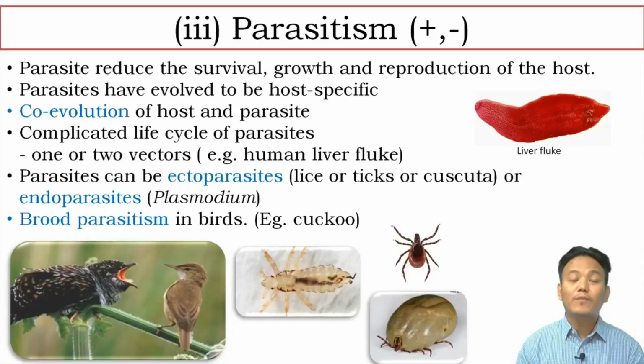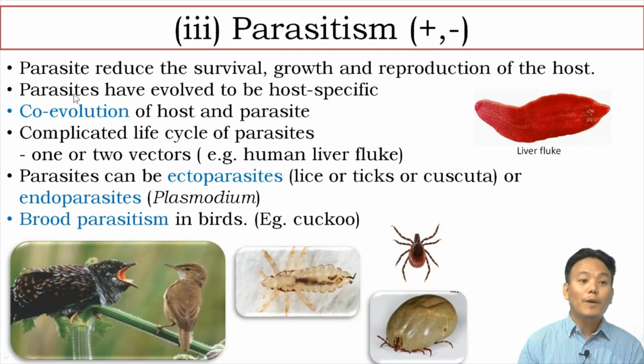The third type of population interaction is parasitism. In parasitism, there is one organism, which is the parasite, living upon or inside another organism, that is the host. And in this particular process, the parasite is benefited, whereas the host is harmed. And the parasite reduces the survival, growth, and reproduction of the host. Thereby, it harms the host. So we have this plus and negative sign over here.